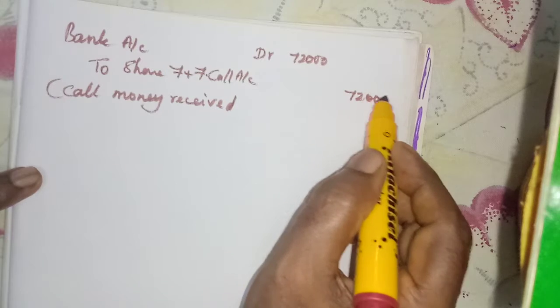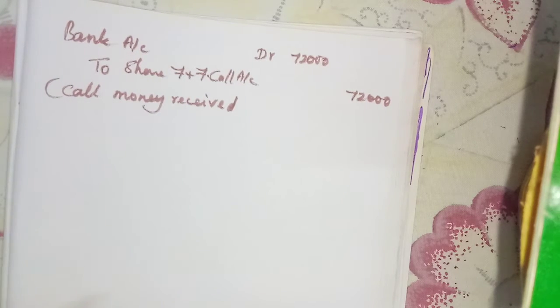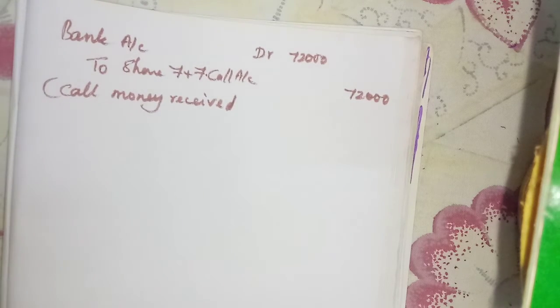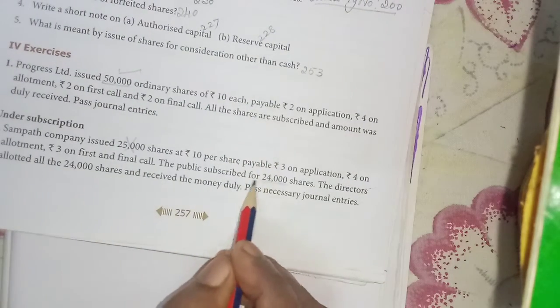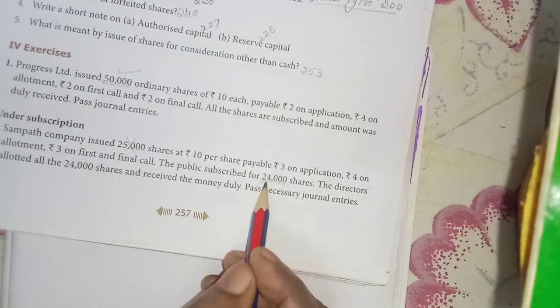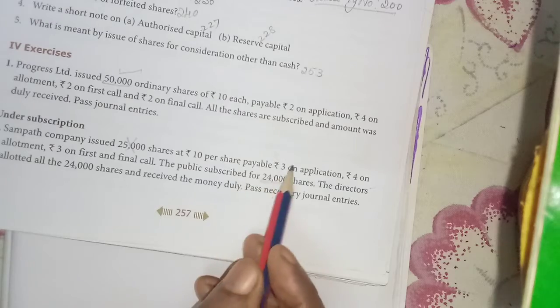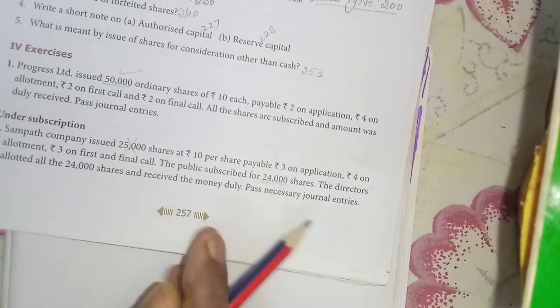Very easy one. For under subscription you have to remember that we have to take the subscribed shares. Only this one you have to remember. Under subscription only 24,000 we have to take and multiply, not 25,000.